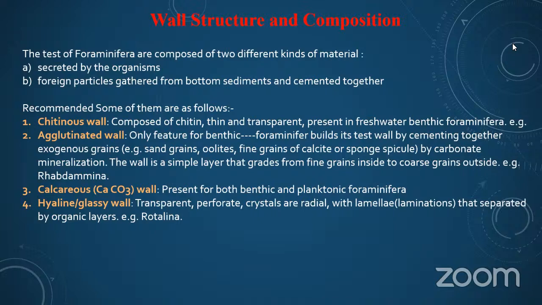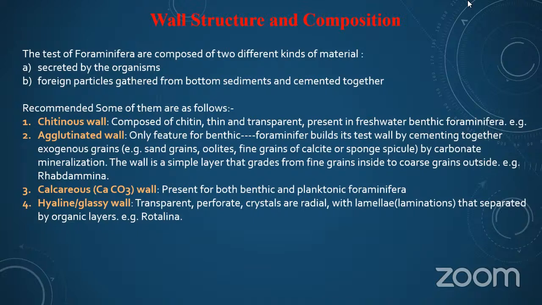These are recommended. Some of them are as follows. Chitinous wall: composed of thin and transparent material, present in freshwater benthic foraminifera.